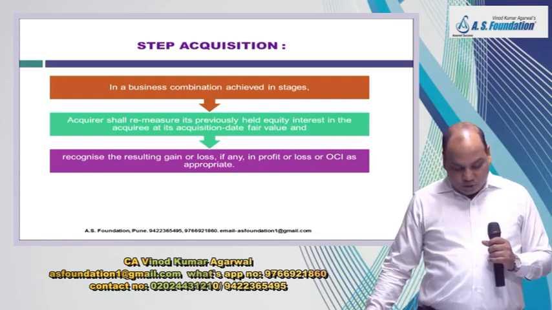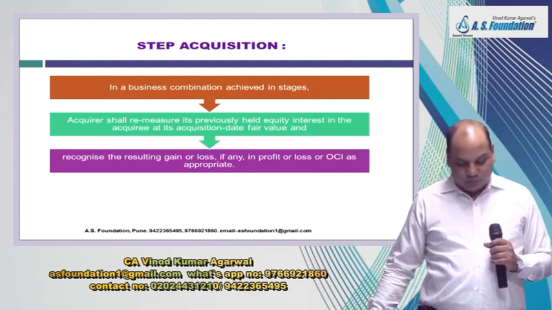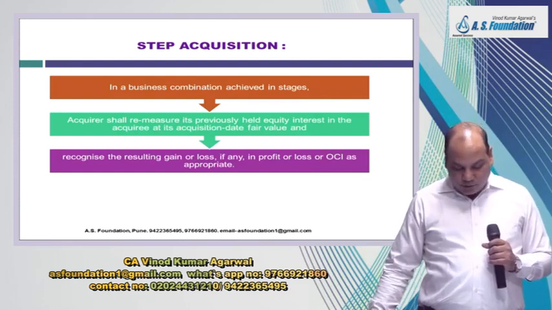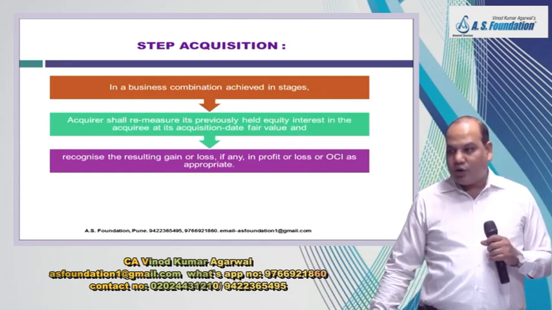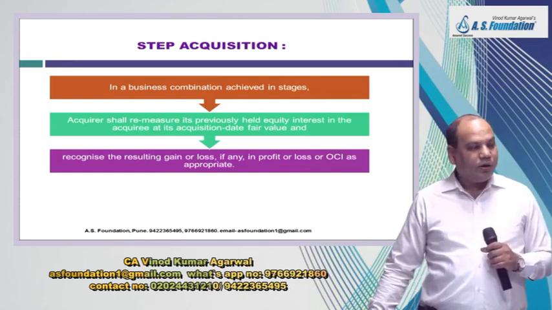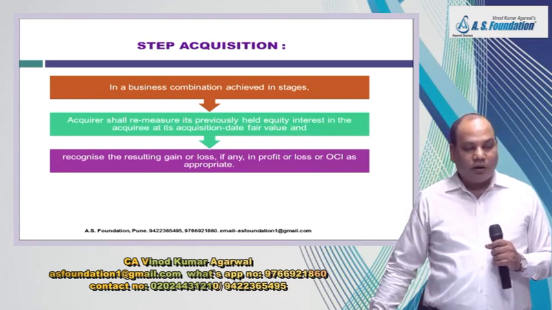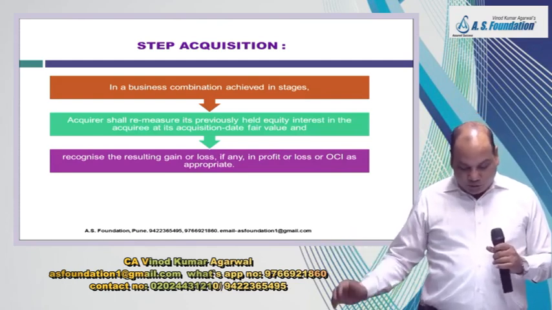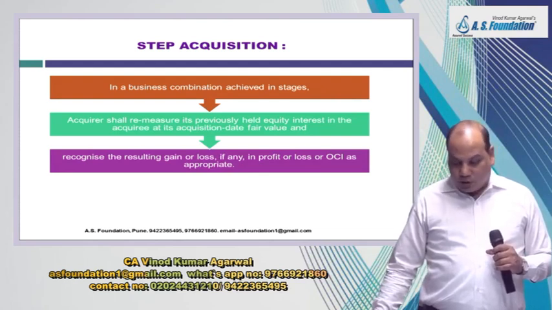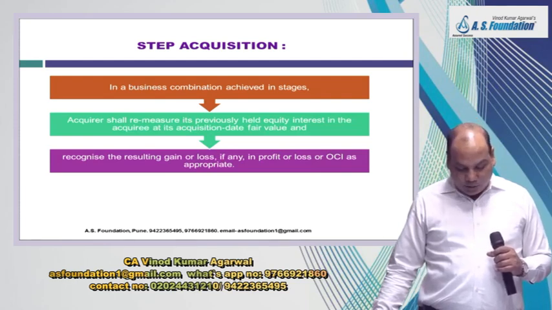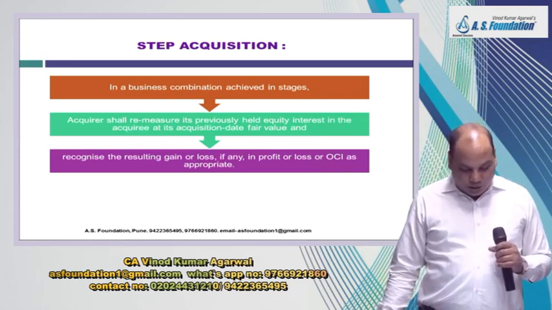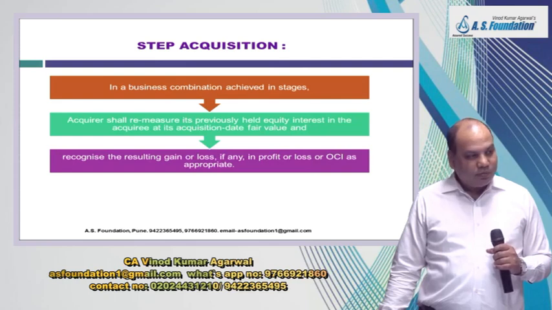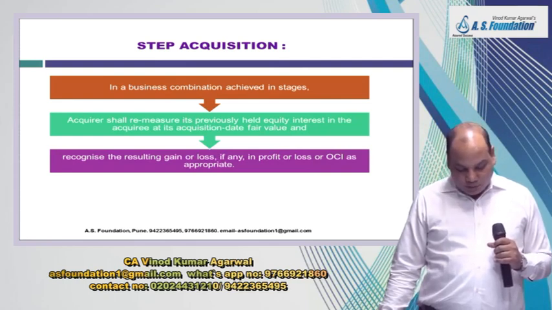If before the acquisition of the controlling stake, the acquirer was holding the equity investment as an associate or joint venture. So now it is applying which other standard? Ind AS 28. So now talk about that. It was holding the equity investment as an associate or joint venture and therefore applied the equity method to the investment. It will recognize any gain or loss arising on fair value measurement at the acquisition date in the P&L account.